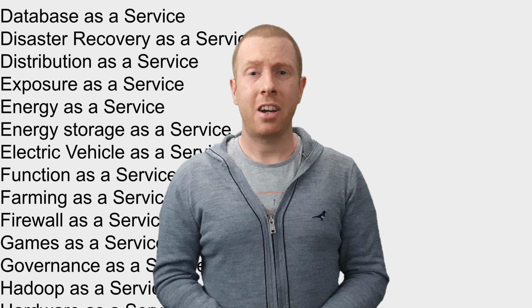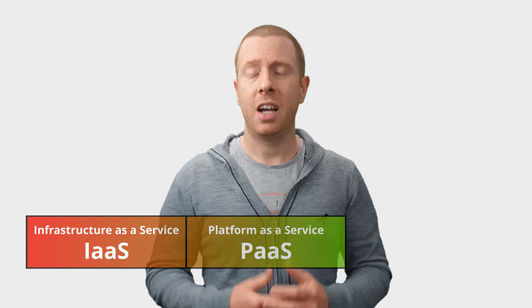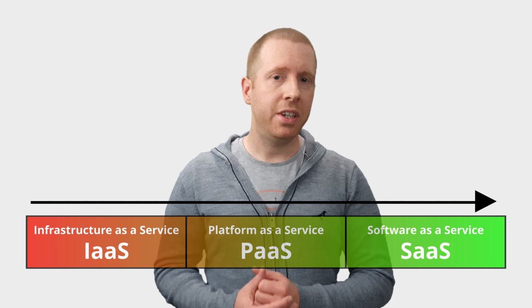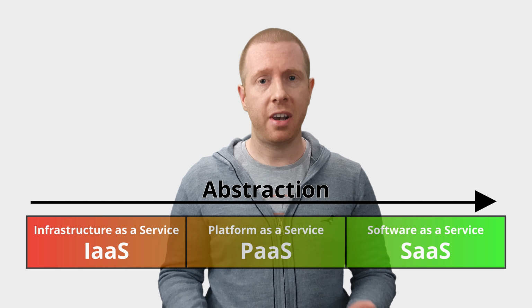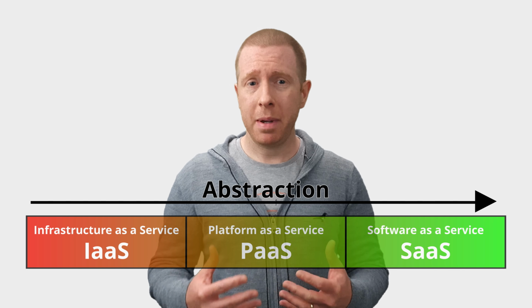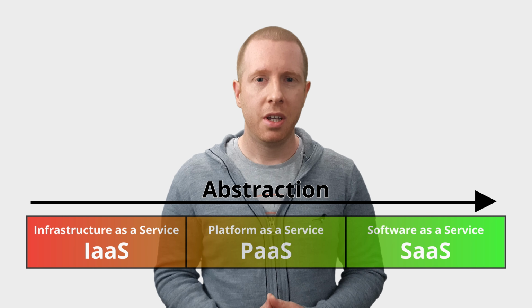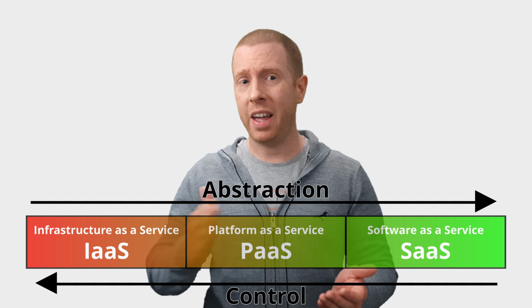When it comes to cloud, there are a bazillion as-a-service acronyms floating around, but in general, cloud services can be broken down into these three. You've got infrastructure as a service, platform as a service, and software as a service. As you move from left to right, you increase the degree of abstraction, meaning you've outsourced more responsibility for the underlying infrastructure components. That means there's less for you to worry about, but the flip side is you lose some control. The degree of control you get moves in the opposite direction, increasing from right to left.